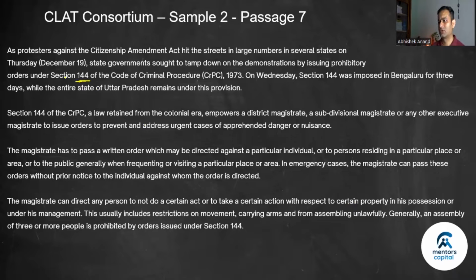As protesters against the Citizenship Amendment Act hit the streets in large numbers in several states on Thursday, state governments sought to tamp down on demonstrations by issuing prohibitory orders under section 144 of the Code of Criminal Procedure, CRPC 1973.